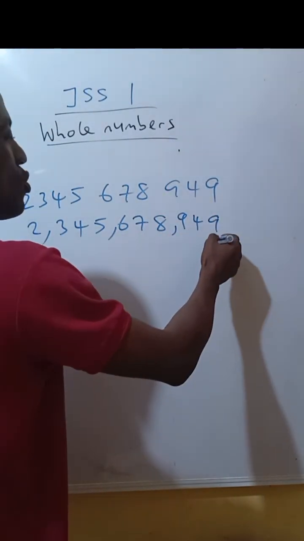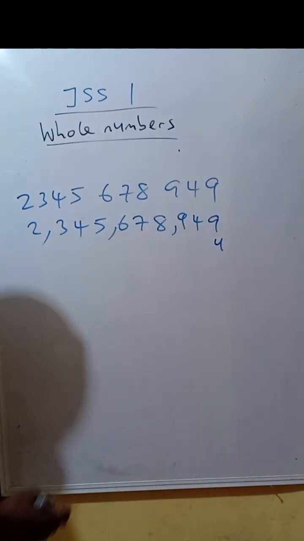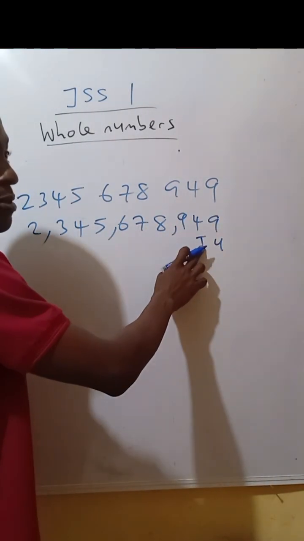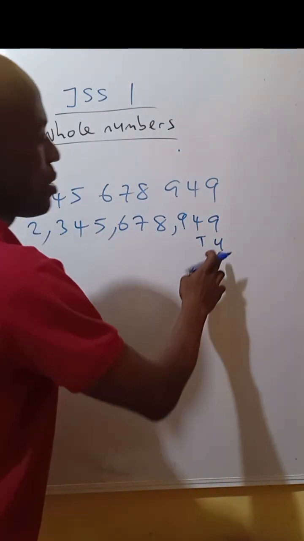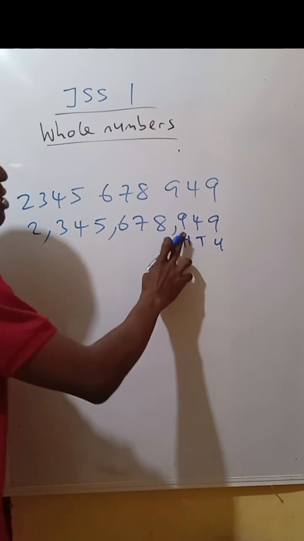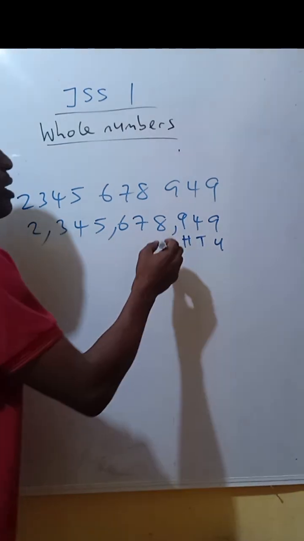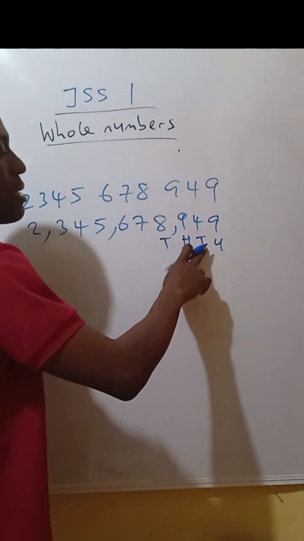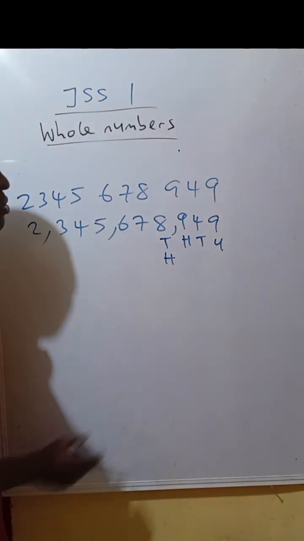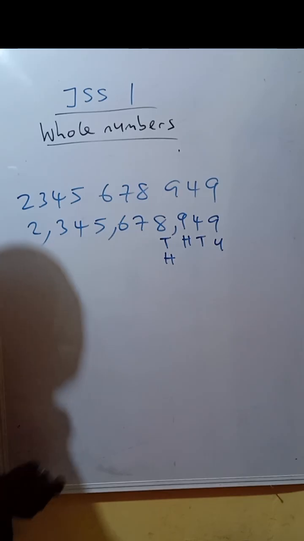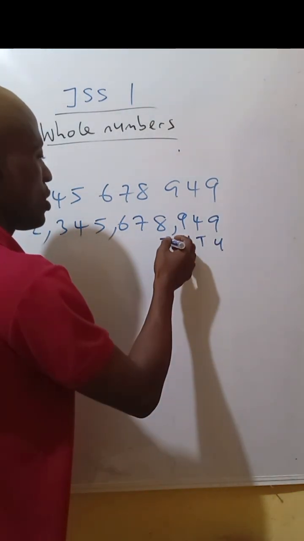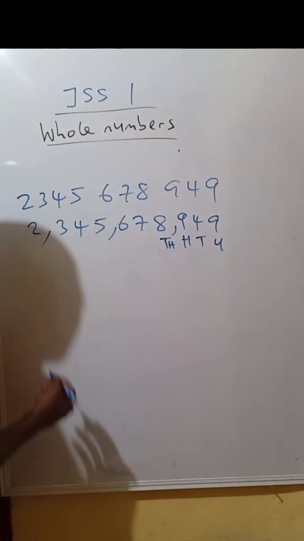The first digit here is unit. The place value of the first digit is what? Units. Then tens. Then you have 100. The place value of this 9 is 100, this other 9 is 100, and this one is 1000. Now, because we have represented T with tens, we can call this TH. Let me write it like this: TH 1000. This is how you must have been taught.